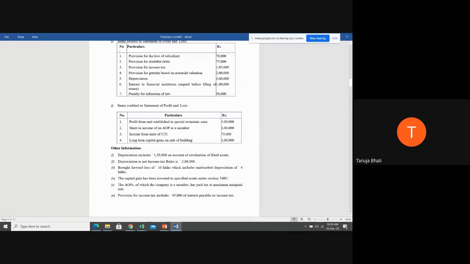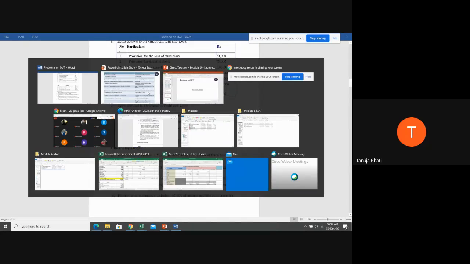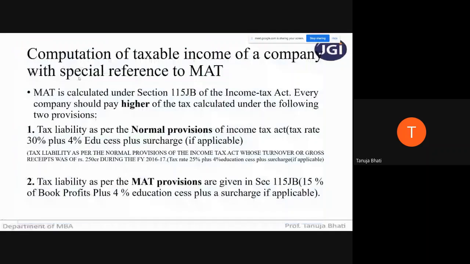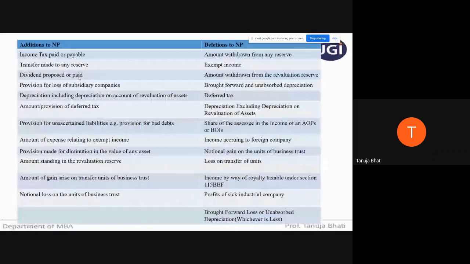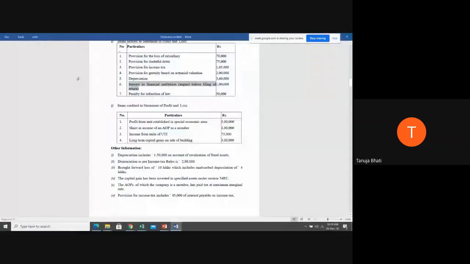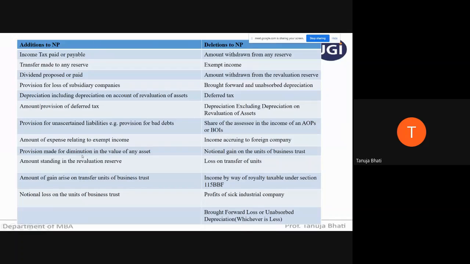Next, interest paid to financial institution unpaid before filing of return. Now, whether this is given anywhere in the additions to net profit list, it is nowhere given. Interest amount is nowhere given, so just ignore it. Next, penalty for infraction of law. Is it anywhere given that any penalty for going against the law you have to add to the net profit? This is a fixed list of items, students.